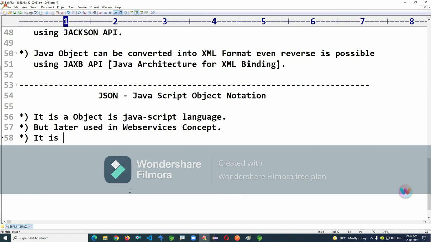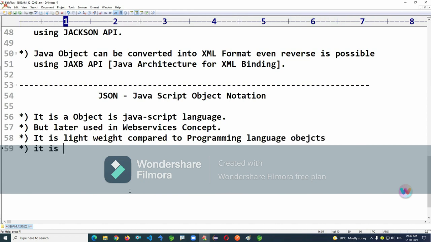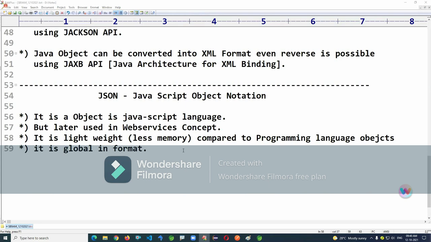It is lightweight compared to programming language objects. It is global in format. Lightweight means it takes less memory compared to your Java object, because the simple key and value representation is a string here.